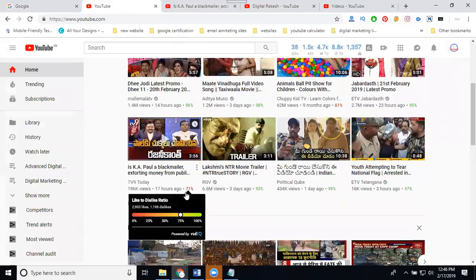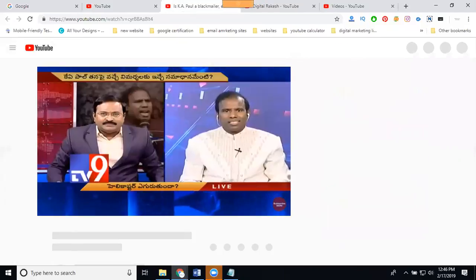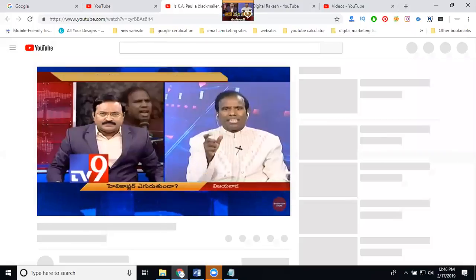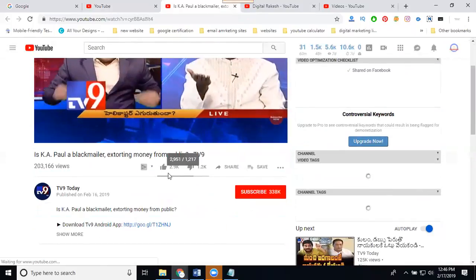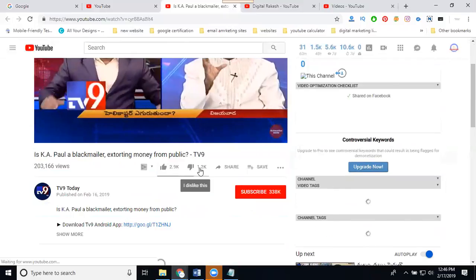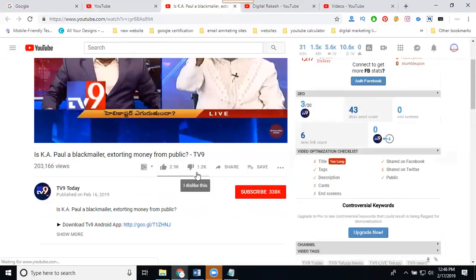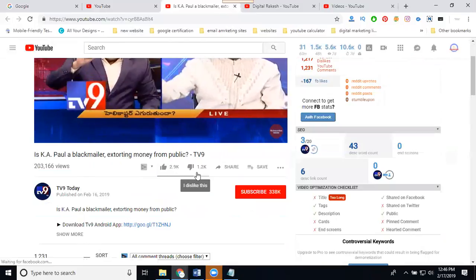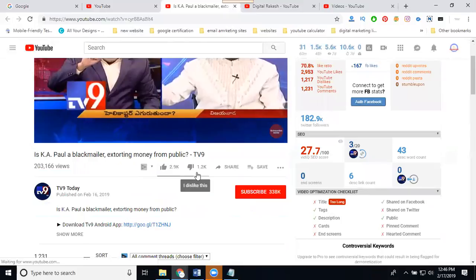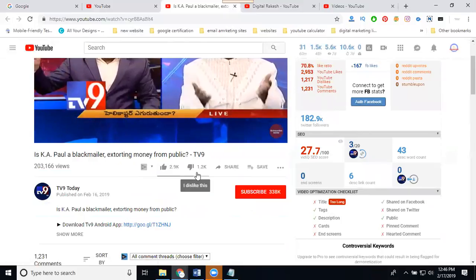Suppose both become the same, 50%. It means likes and dislikes are the same. That is checked in your YouTube video options. I'll show you, that is where the likes and dislikes are. Likes and dislikes are your options. So this is very important for your YouTube video percentage. It totally depends on your likes and dislikes.